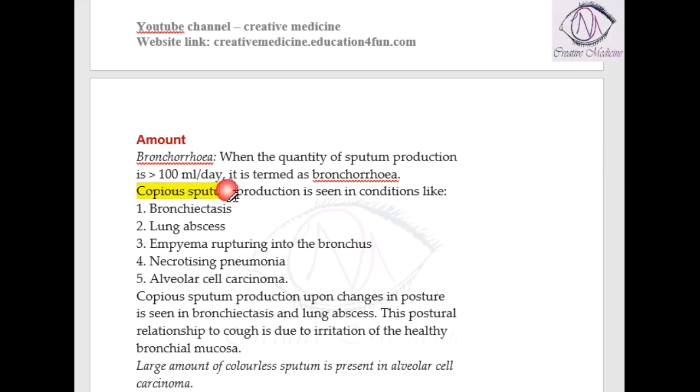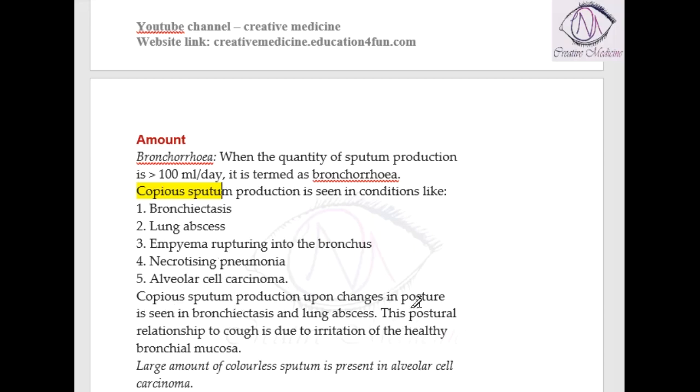This copious sputum production is seen mainly in conditions like bronchiectasis, lung abscess, emphysema rupturing into the bronchus, necrotizing pneumonia, and alveolar cell carcinoma. In all these conditions, we see copious amounts of sputum.